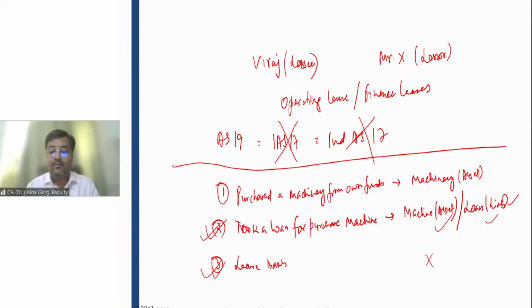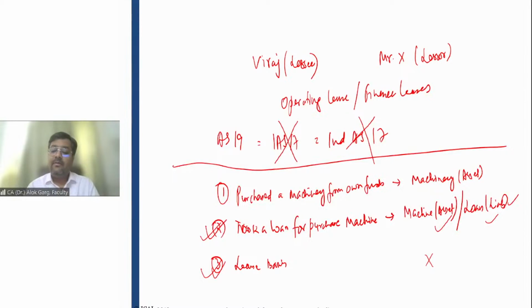Every lease is a lease, provided some conditions are satisfied, and the lessee is required to recognize right of use asset and lease liability. The accounting is pretty similar to what we were doing earlier for finance lease in the books of the lessee, where the lessee was recording the leasehold asset and the leasehold liability.